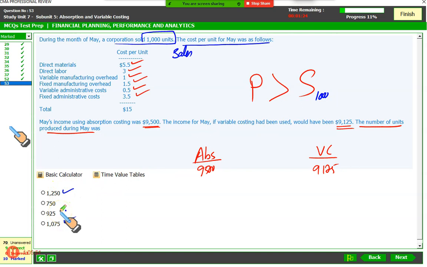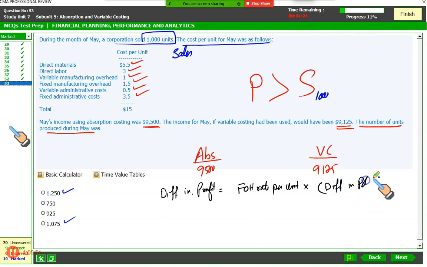Let us calculate it with the formula that I've just shown you a little while ago. I just told you the difference in profits is equal to the FOH rate, the fixed overhead rate per unit, multiplied by the difference in production and sales. What is the difference in profit? Calculate 9500 less 9125. That gives me 375.